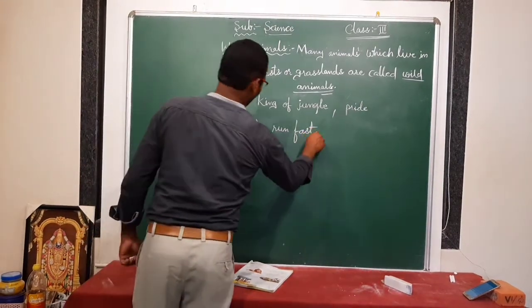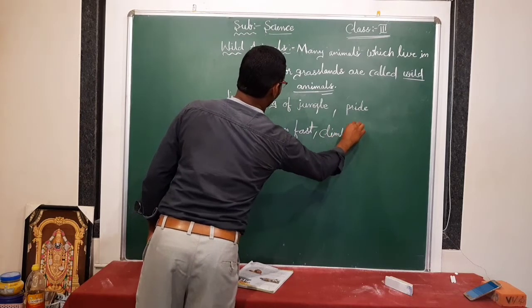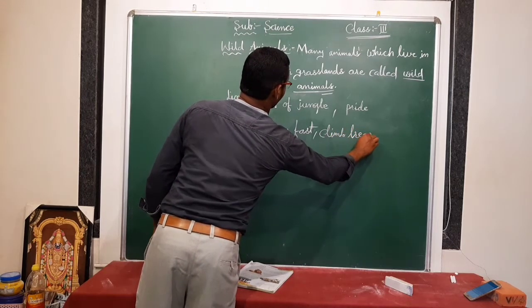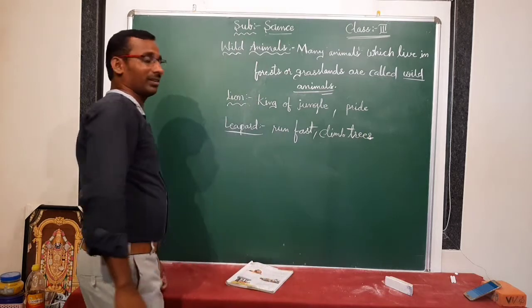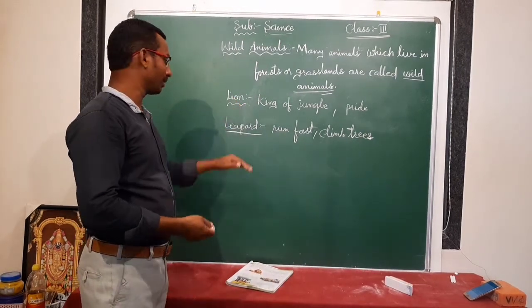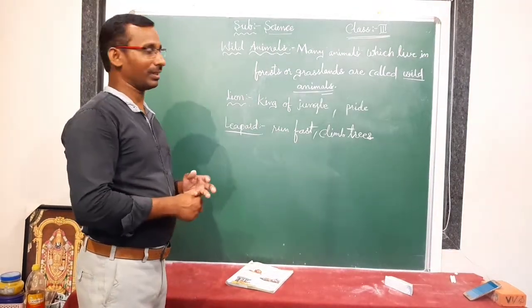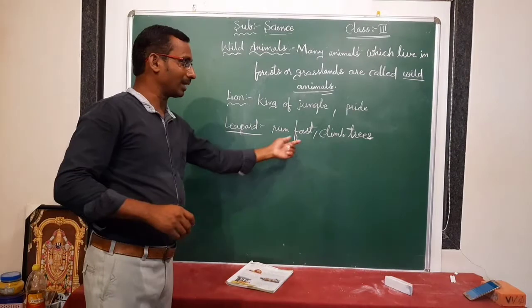It can also climb trees. The lion cannot climb trees easily, but the leopard can climb easily. It can run fast and climb trees.